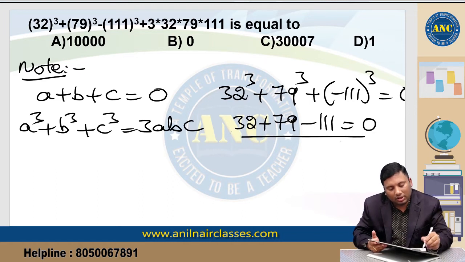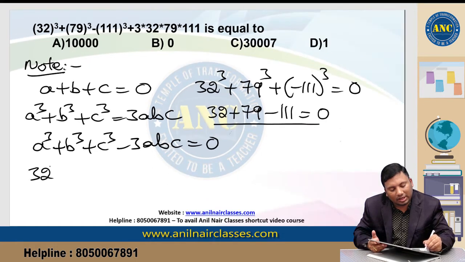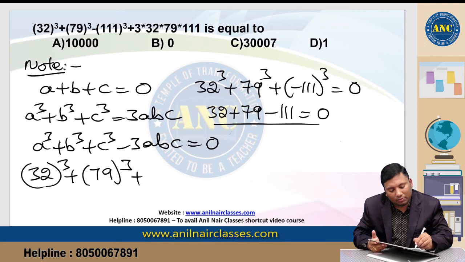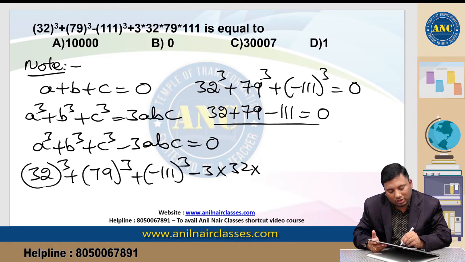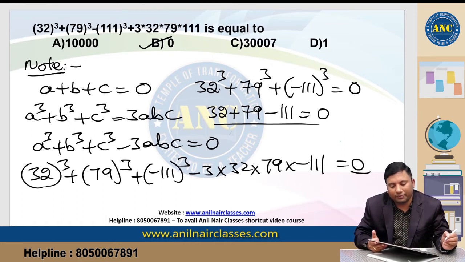Right? So a cube plus b cube plus c cube minus 3abc is 0. If I use this, 32 cube plus 79 cube plus minus 111 whole cube minus 3 into 32 into 79 into minus 111, these are nothing but 0. Answer should be 0. I hope it is clear.